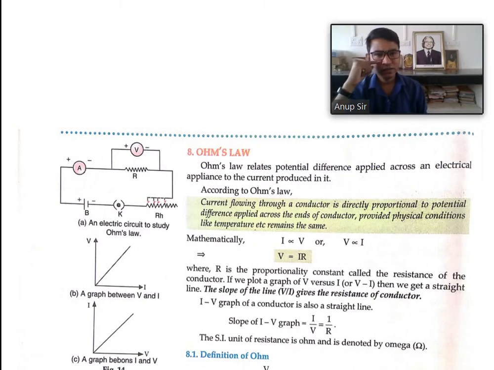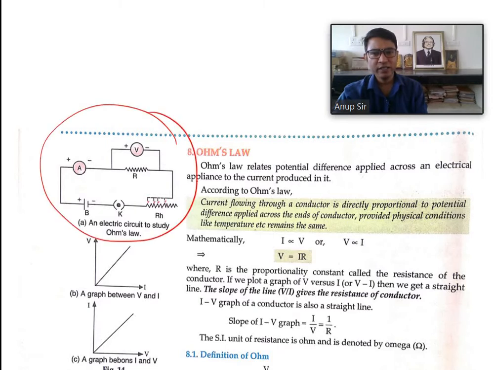The next is Ohm's law, and that one is very much important. See here, this one is also a typical electric circuit, and all the elements are shown over here. So what does Ohm's law state?